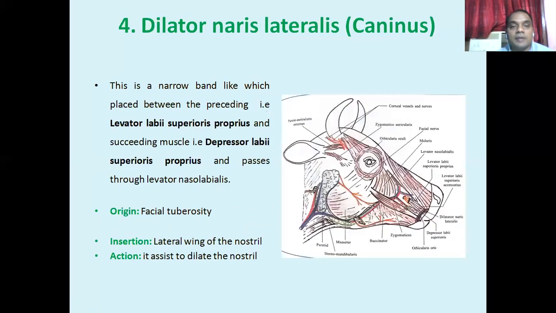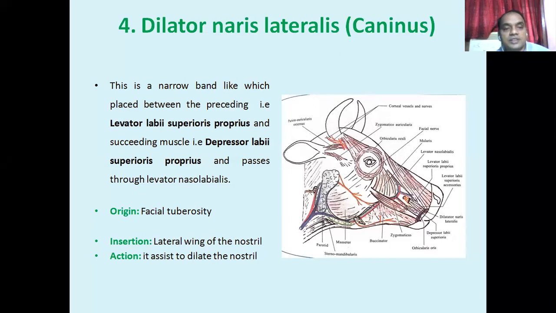The second one is the dilator naris lateralis. Its name indicates it helps to dilate the nostril. Dilator naris lateralis dilates the nostril, and it is situated in the lateral aspect. That's why its name is lateralis.